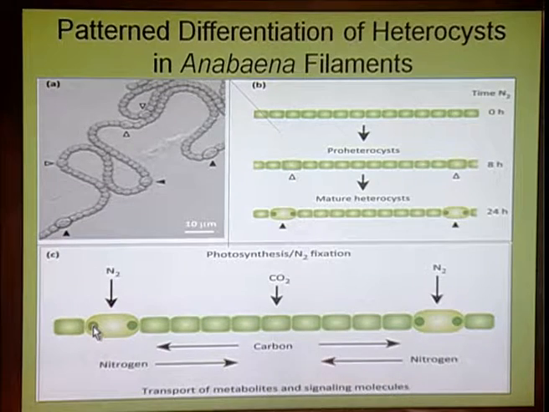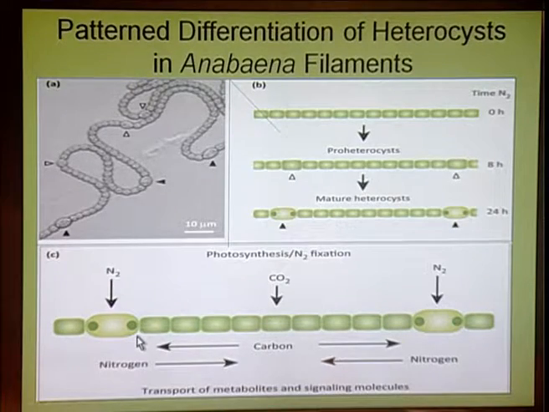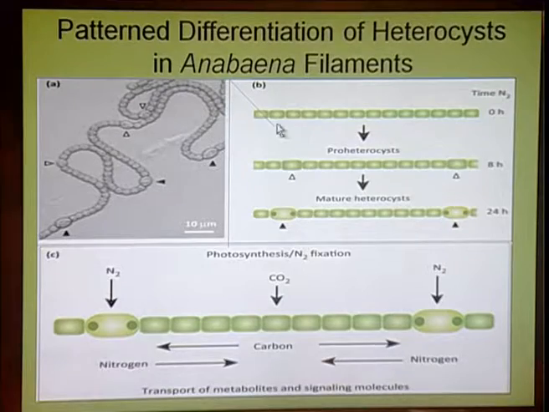Heterocyst is a thick-walled spore which helps the cyanobacteria to fix nitrogen because of the presence of nitrogenase enzyme. This heterocyst is flanked by a unique cell which is akinete. So the akinete is the photosynthetic component, and the heterocyst is the nitrogen fixing component. You can see initially this filament has the same type of cell.